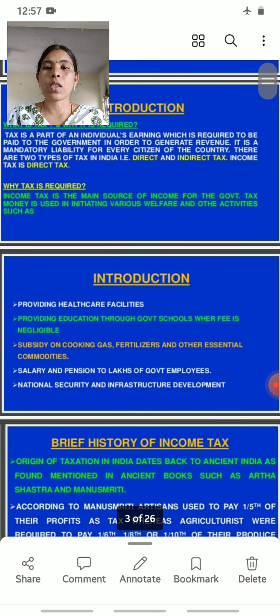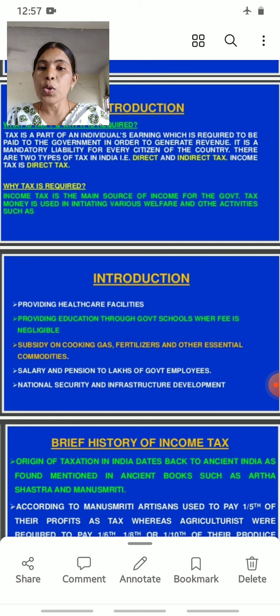Next, why are taxes required? Why are we paying taxes to the government? Income tax is the main source of income for the government. It generates revenue for the government. The tax money is used in initiating various welfare and other activities. So what are these other activities? Let's see.